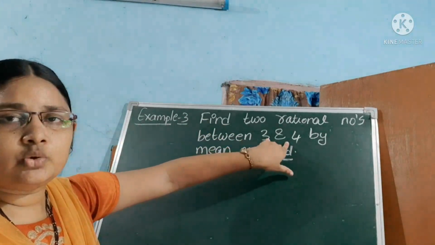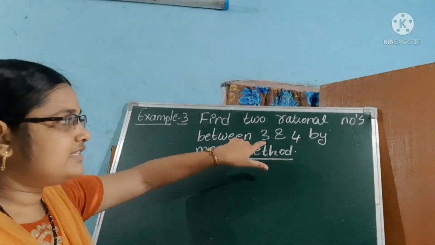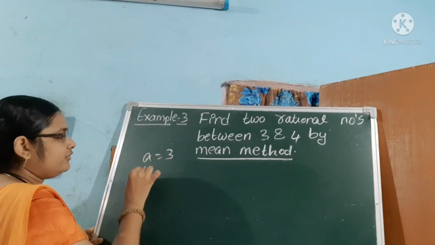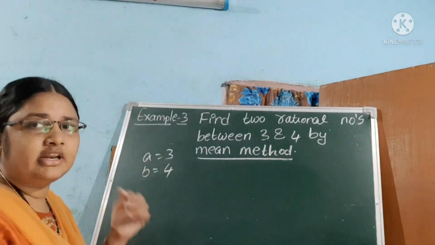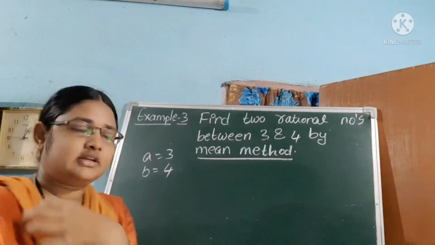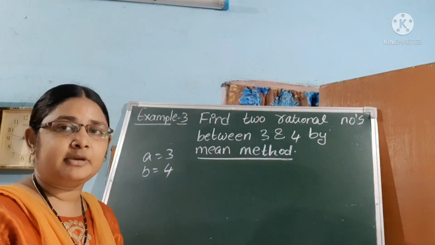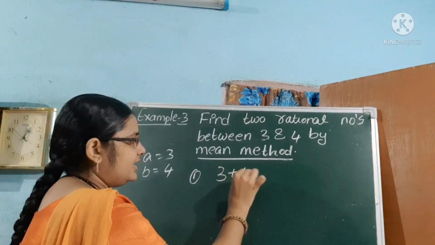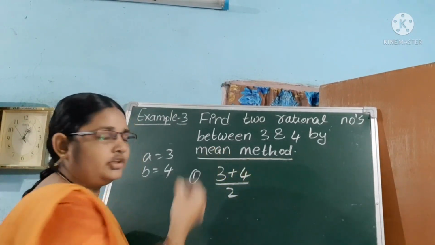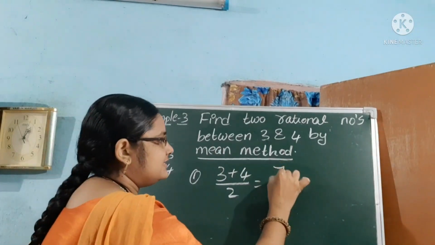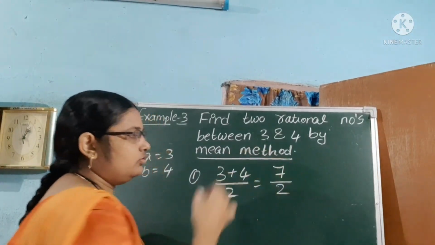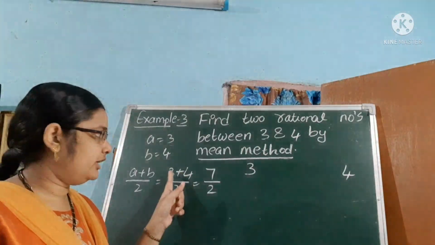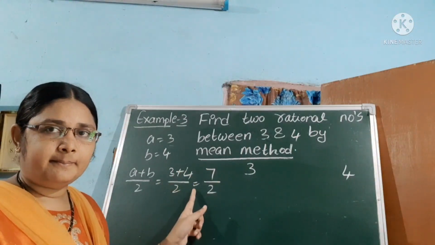So let us solve this problem. What are the two numbers? 3 and 4. Let us take a equal to 3 and b equal to 4. How many numbers are they asking? Two numbers. So what is the formula? (a plus b) by 2. So one rational number is (3 plus 4) by 2. 3 plus 4 equal to 7 by 2.